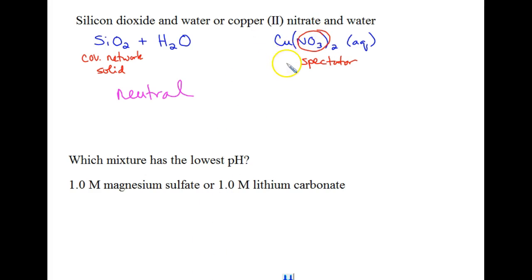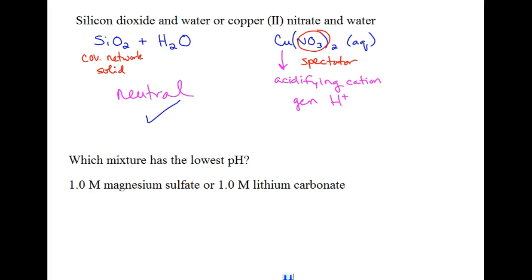But our copper 2 is an acidifying cation because it is a smaller cation with a larger charge, which means that it's going to take some of the hydroxide out of water and it's going to generate some hydrogen ions. So, therefore, this one's actually going to be more acidic. It's going to have a lower pH. So, neutral in this case would have the higher pH.